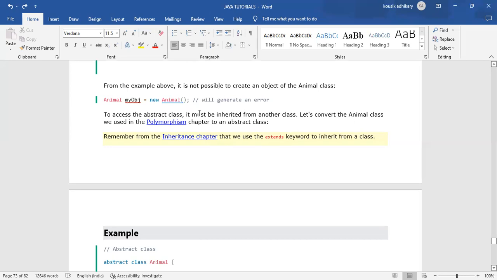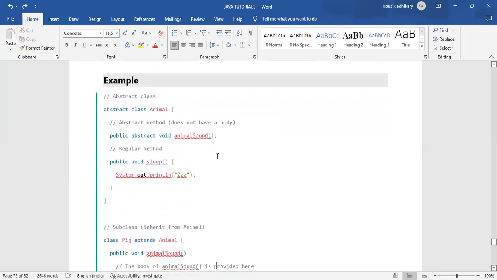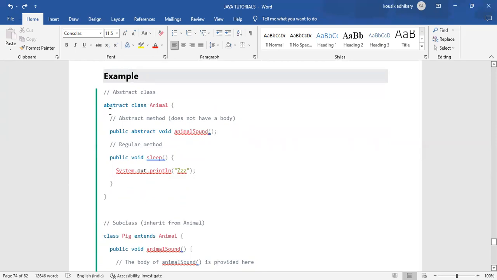Let's convert the Animal class we used in the polymorphism chapter into an abstract class. Remember from the inheritance chapter that we use the extends keyword to inherit from a class. So let's see the example. abstract class Animal. We have made the Animal class an abstract class. public abstract void animalSound(); that means we have made that method abstract. public void sleep(), and that sleep is also a method, having a body.